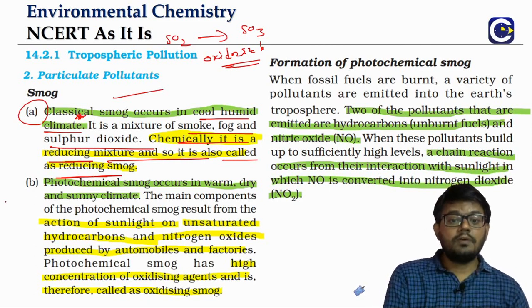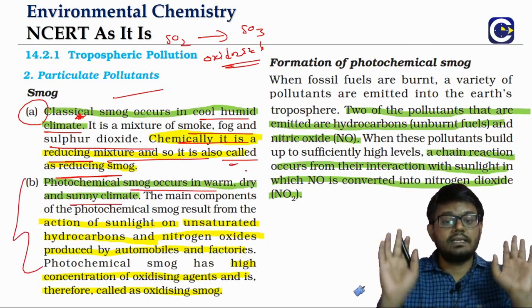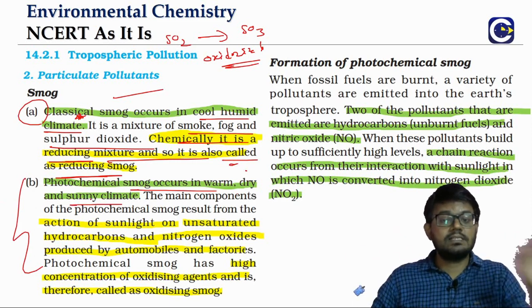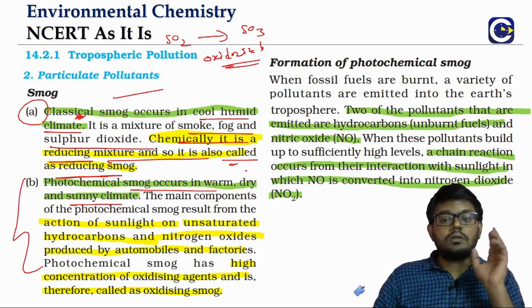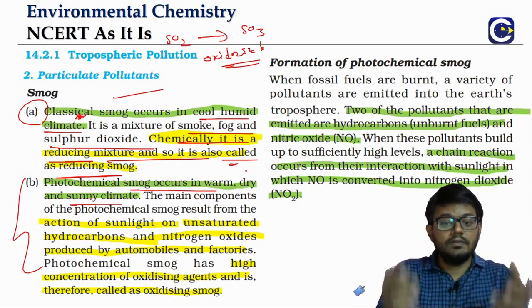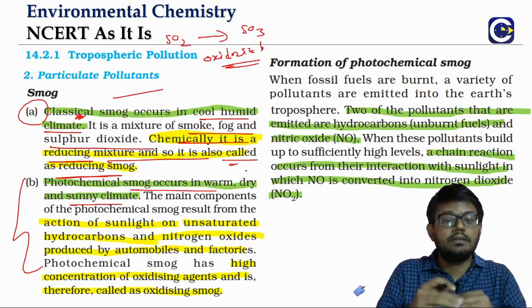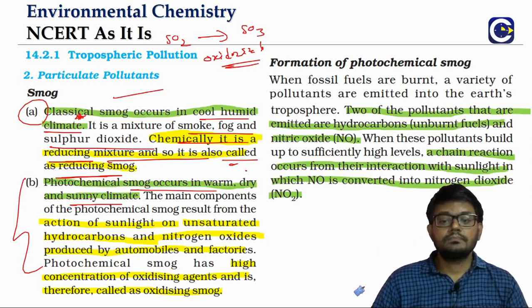The other type of smog is the photochemical smog. That happens in warm, dry and sunny climate. There is a difference. Classical smog, cool, humid conditions. Photochemical smog, warm, dry, sunny climate. Obviously from the word itself, we will see that the sunlight will play a role in the photochemical smog. We will talk about it.